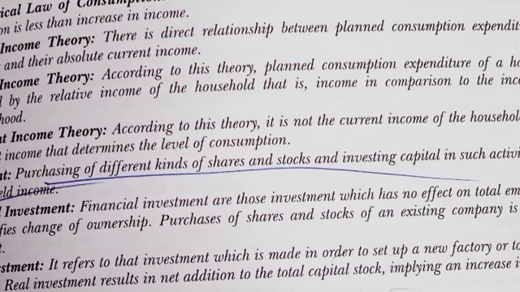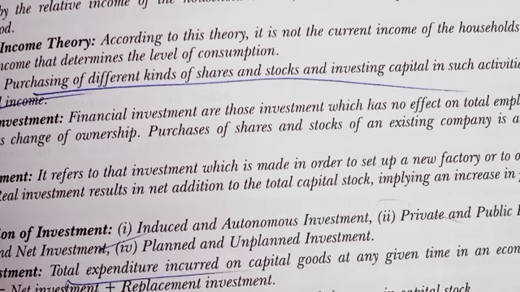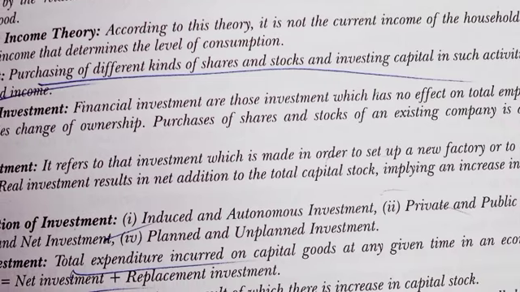Absolute income theory: there is a direct relationship between planned consumption expenditure of the households and their absolute current income. Relative income theory: according to this theory, planned consumption expenditure of a household is determined by the relative income of the household, that is, income in comparison to the income of the neighborhood. Permanent income theory: according to this theory, it is not the current income of the households but their permanent income that determines the level of consumption.